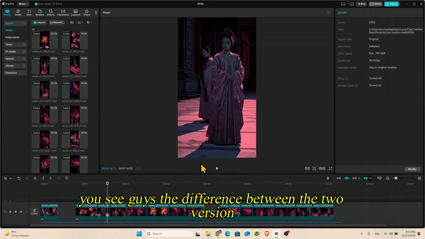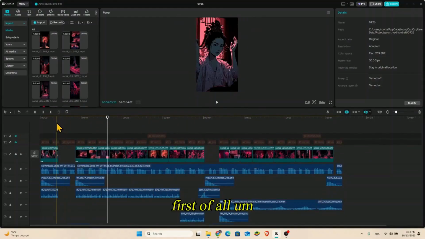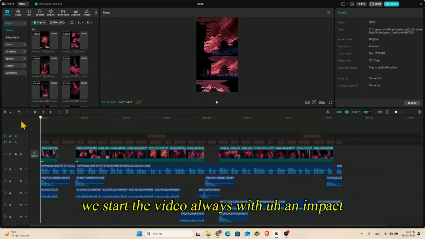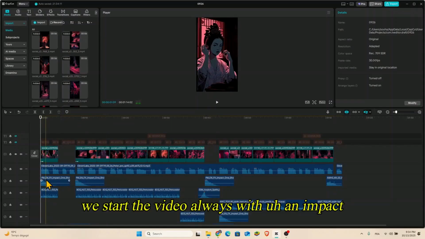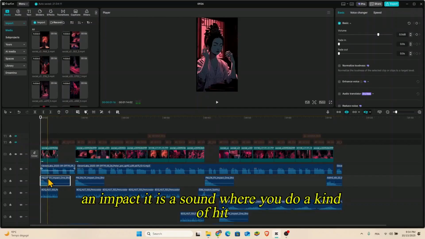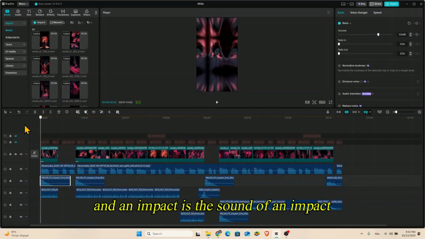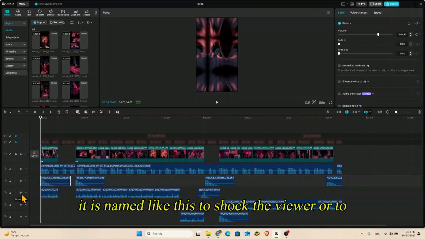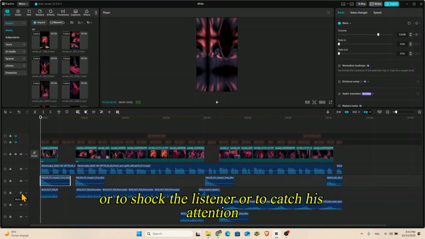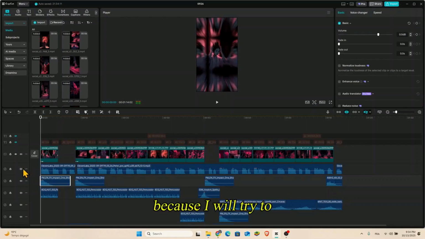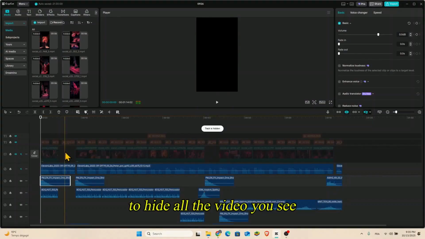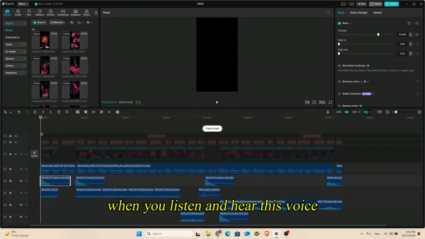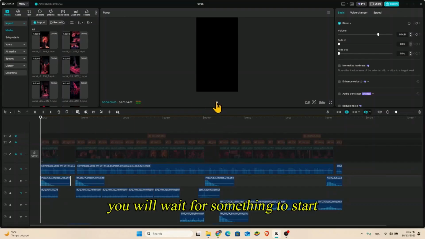Okay, you see guys the difference between the two versions. First of all, we always start the video with an impact. An impact is a sound that does a kind of hit. It is named like this to shock the viewer, or the listener, to catch his attention. Because I will try to hide all the video. You see, when you hear this sound, you will be shocked, and you will wait for something to start.